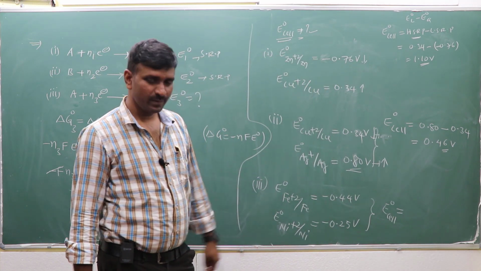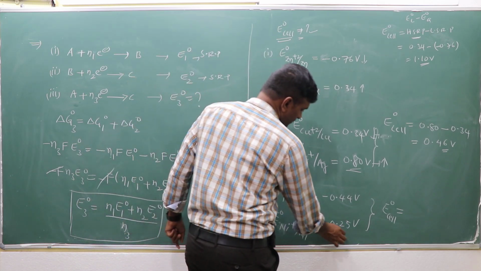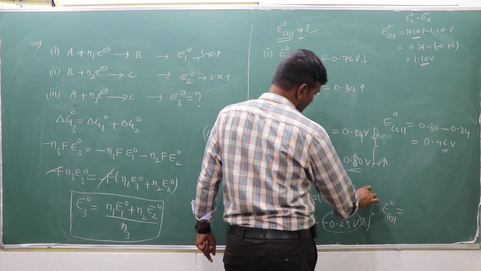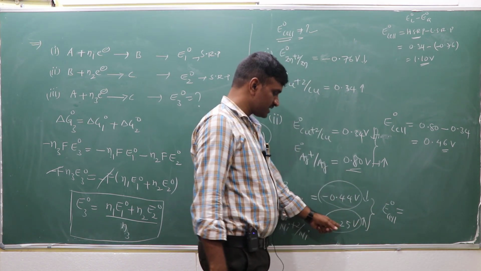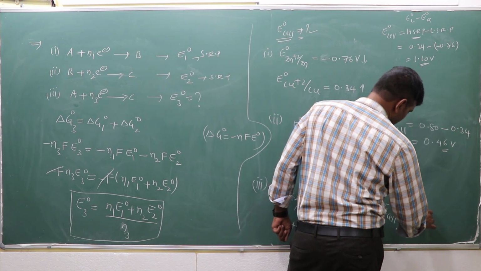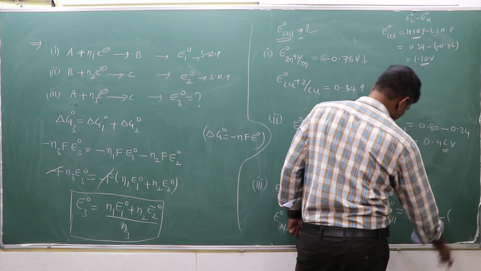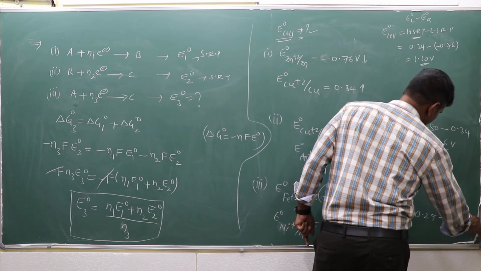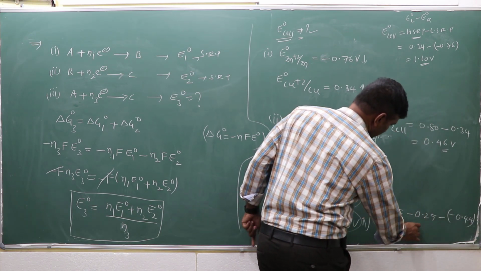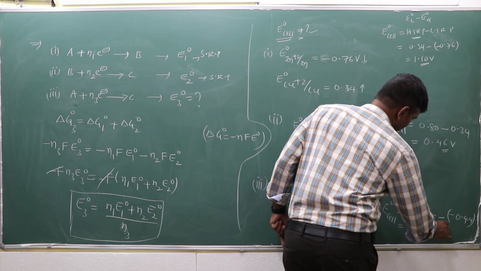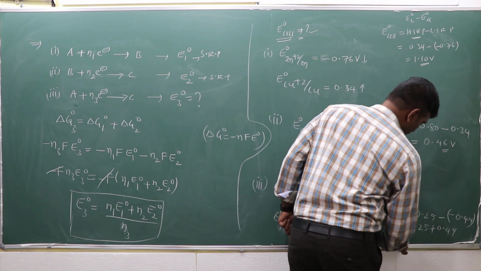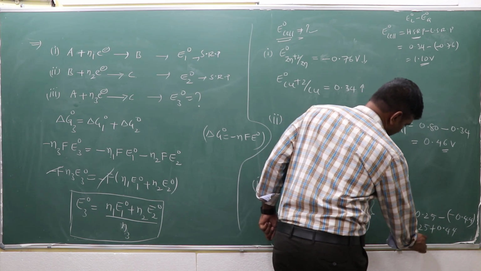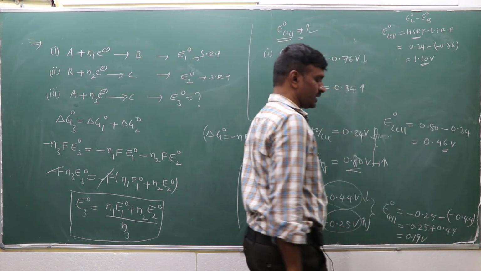Now both values are negative. The value that is more acts as the cathode, and the one that is less acts as the anode. Highest is minus 0.25 and lowest is minus 0.44, so minus 0.25 plus 0.44, which is nearly 0.19 volt.